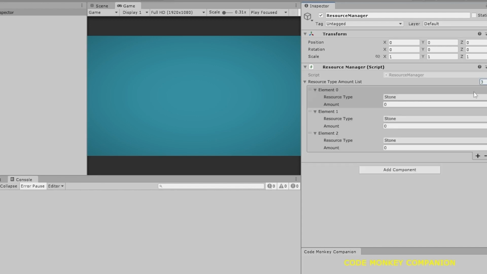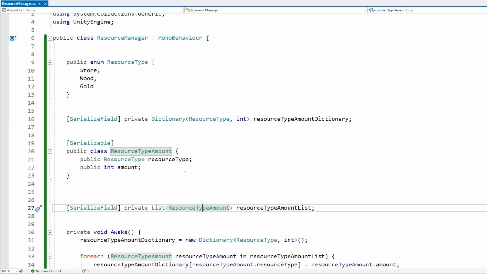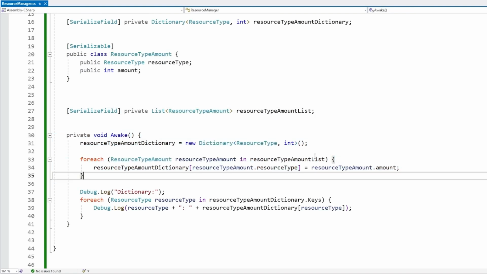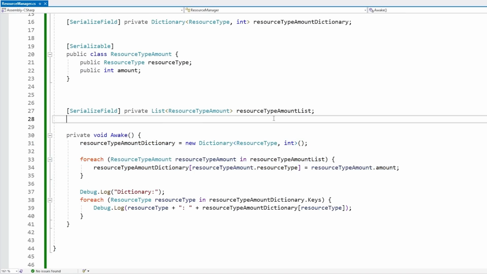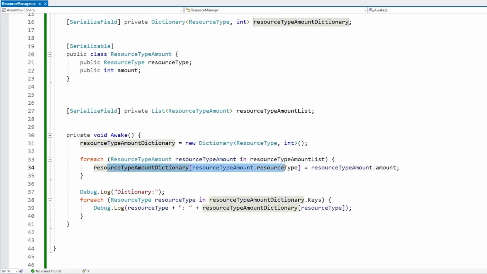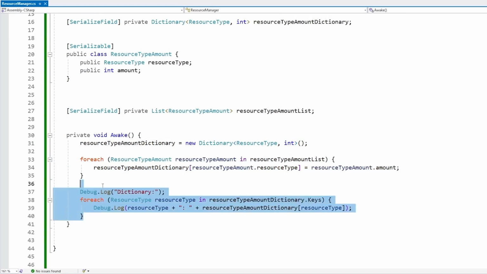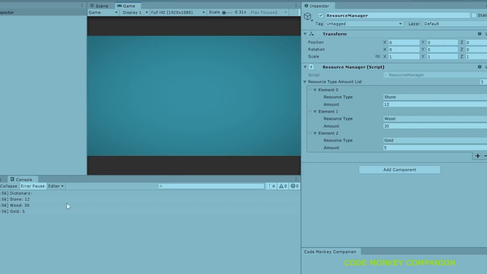So we can set it to something, and then we have all of our elements of our custom type, so we can set all of them to whatever we want. So there it is, all the various values, all the various keys. And then on this same script, over here on the awake, we just create the dictionary. We cycle through the list that we exposed in the editor, and we just go inside the dictionary on that type and set it to that amount. Then we can just print out the content of the dictionary, and up here in the console, we can indeed see, yep, we did create the dictionary, and we did initialize it with our data.